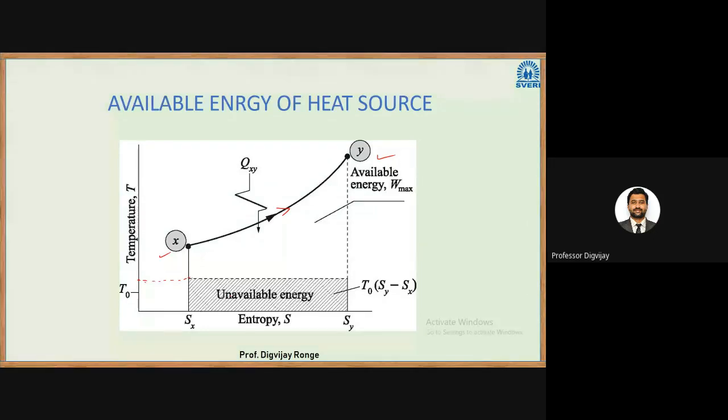Okay. So the dead state is important. Whatever is above the dead state, we are considering as the availability or the maximum available work. Okay. So for the available energy of a heat source, we have to know the dead state. Whatever energy is above the dead state, we are referring to as the availability.